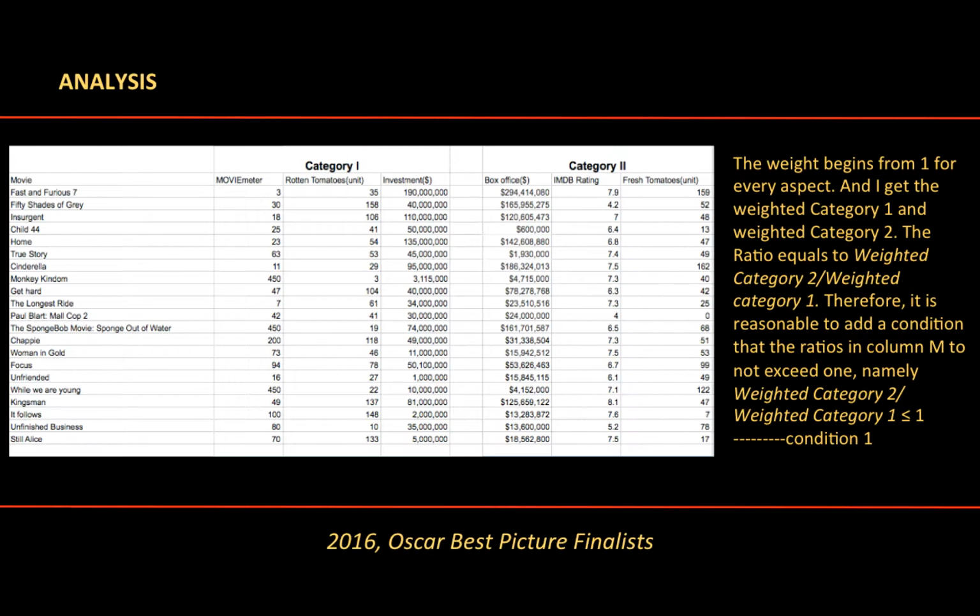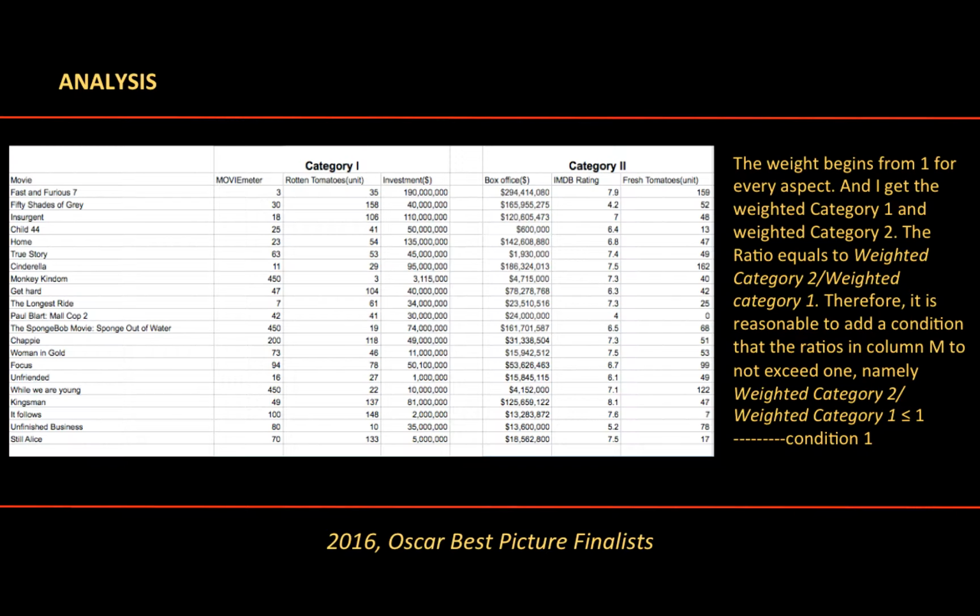We put all this data and parameters into one Excel sheet to build a DEA model. We can see that the weight begins from 1 for every aspect, and we can get the weighted category 1 and weighted category 2 by multiplying the data and the weight.